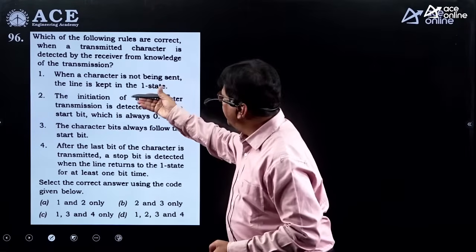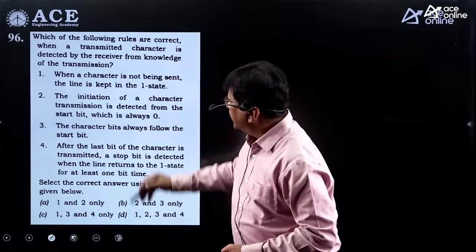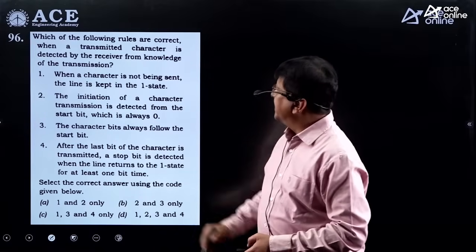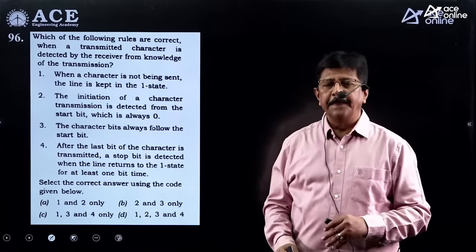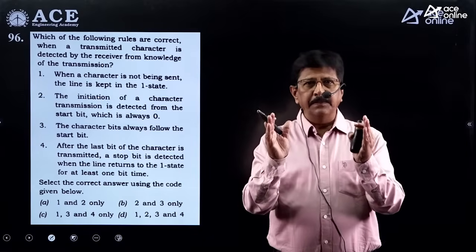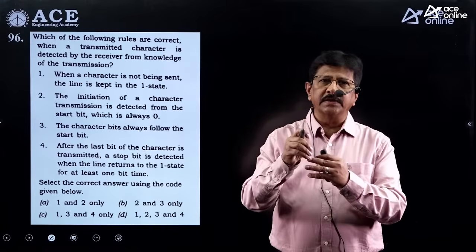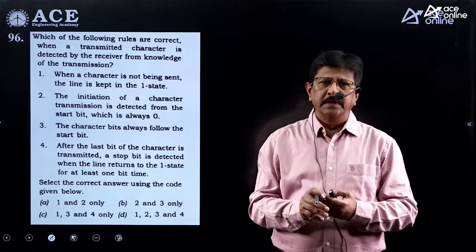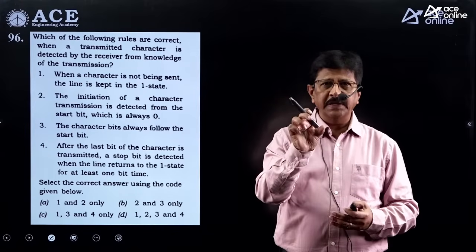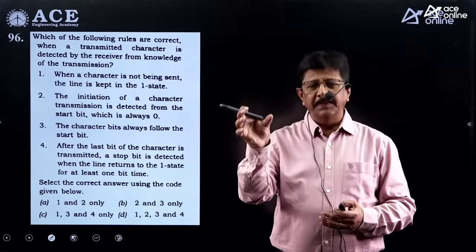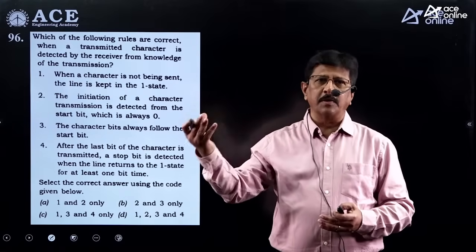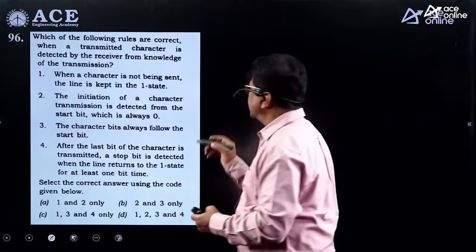Another question is on the transmitted character, which looks like this. This is asynchronous transfer. If you want to transmit an 8-bit character, it is going to be added with start and stop bits. Usually it will have one start bit, the 8-bit character, and then 2 stop bits.